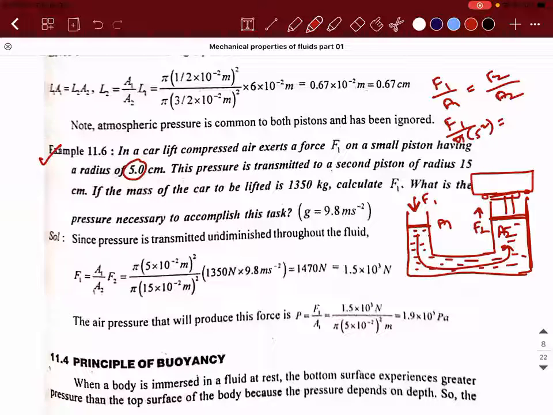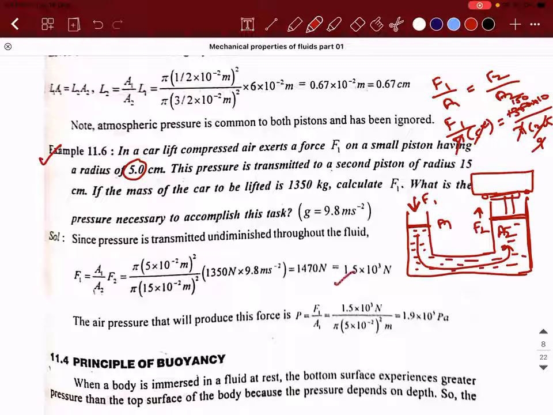The force on the other side is 1350 into 10 divided by pi into 225. Pi and pi will get cancelled. R square is 25, and 25 and 225 will go 9 times. And this will go 150 times. 150 into 10, 1500 Newton is the answer.